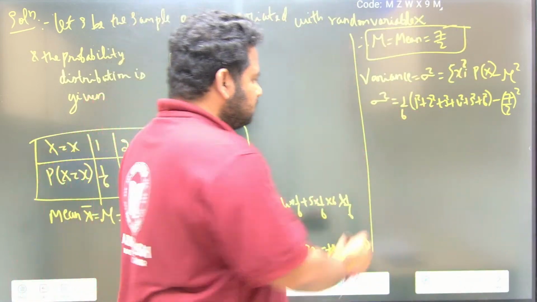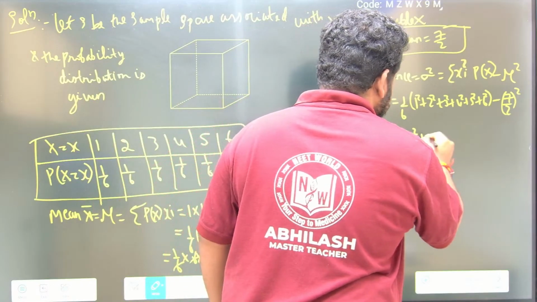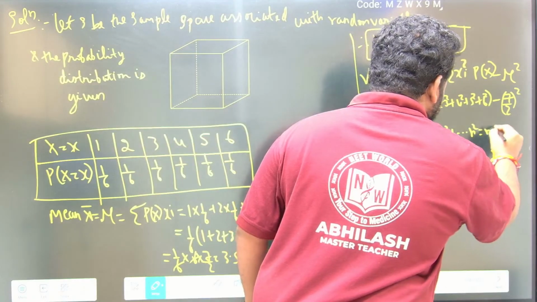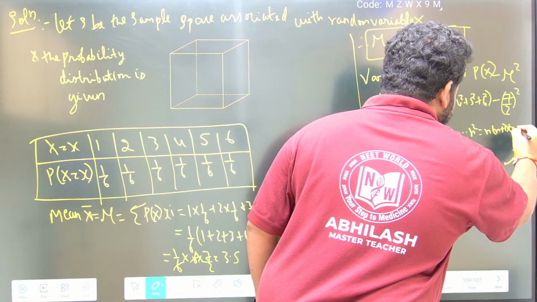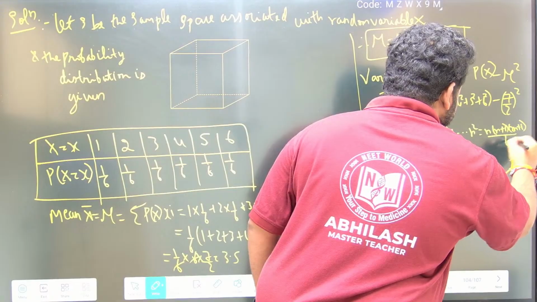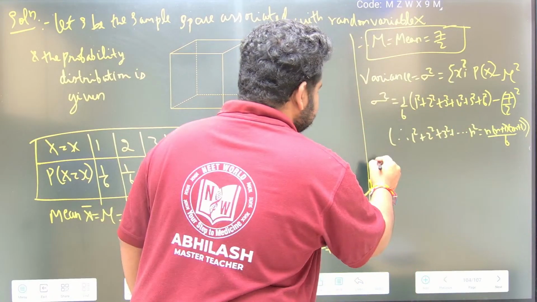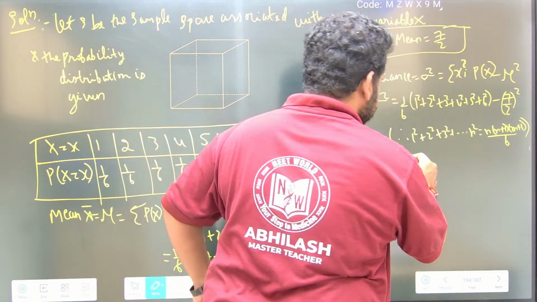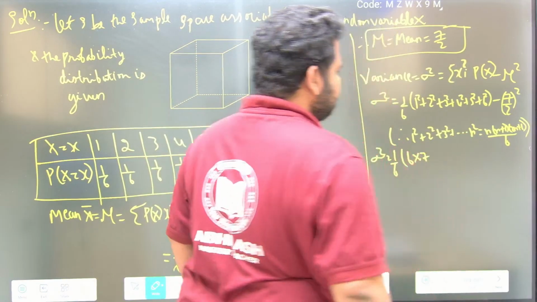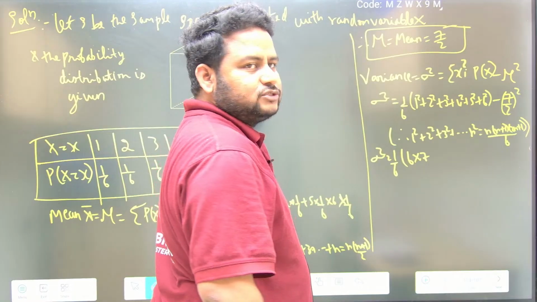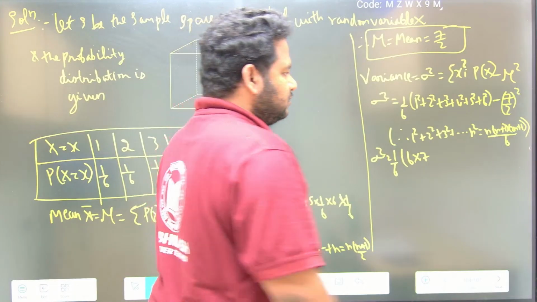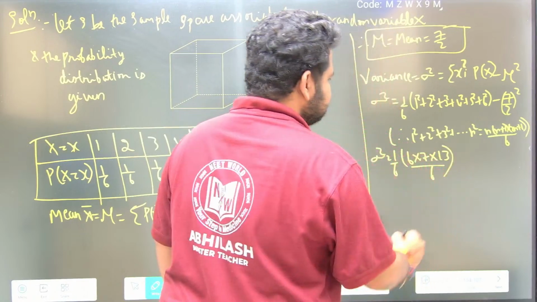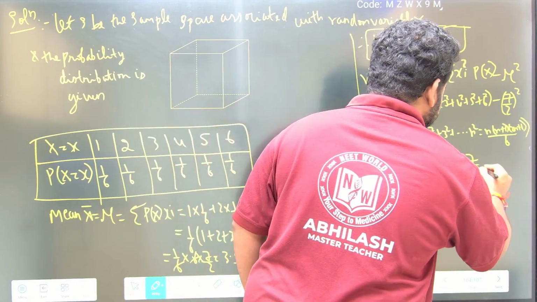Now, we know that 1 square plus 2 square plus 3 square up to n square is equal to n into n plus 1 into 2n plus 1 by 6. Therefore, sigma square is equal to 1 by 6 into, what is the value of n here? 6. 6 into 6 plus 1 is 7, and 2n plus 1, 2 sixes are 12, 12 plus 1 is 13, so 13 by 6, minus 7 by 2 whole square.